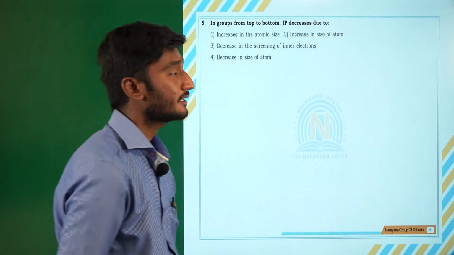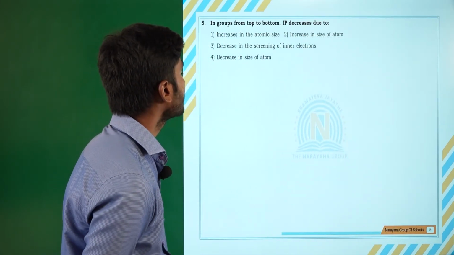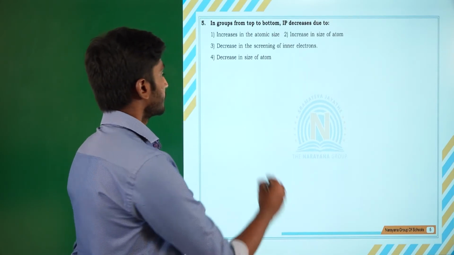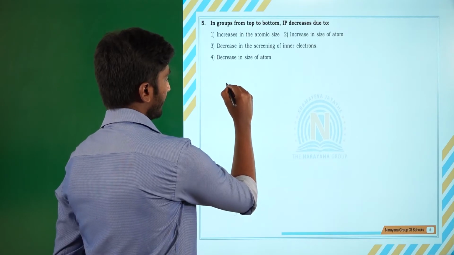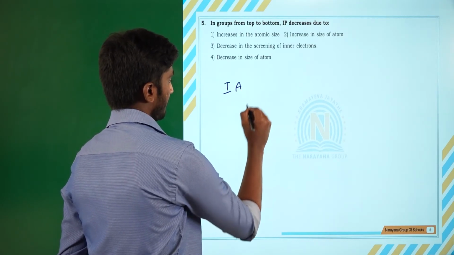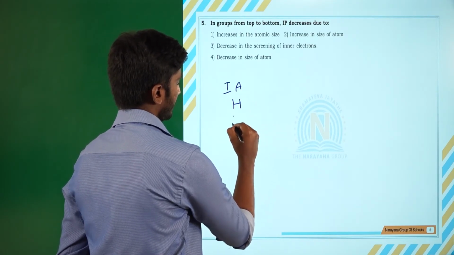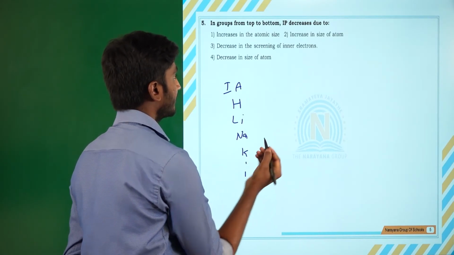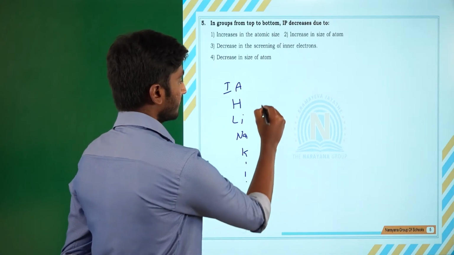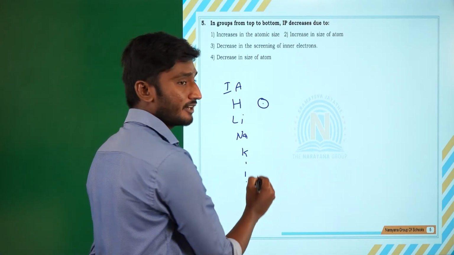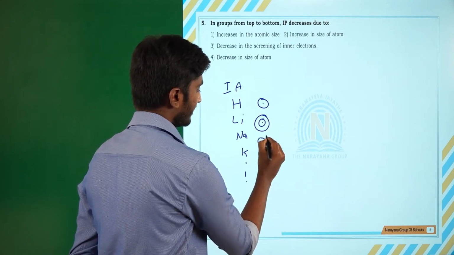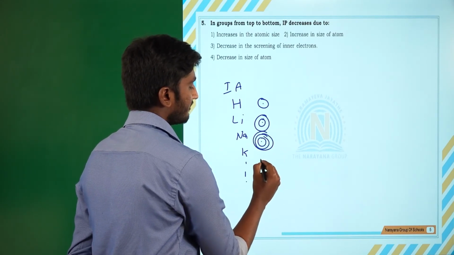So next question, in groups from top to bottom, IP decreases due to. For example, if you take the 1A group: hydrogen, lithium, sodium, potassium, and so on. Hydrogen has only 1 shell, lithium has 2 shells, sodium has 3 shells, potassium has 4 shells.